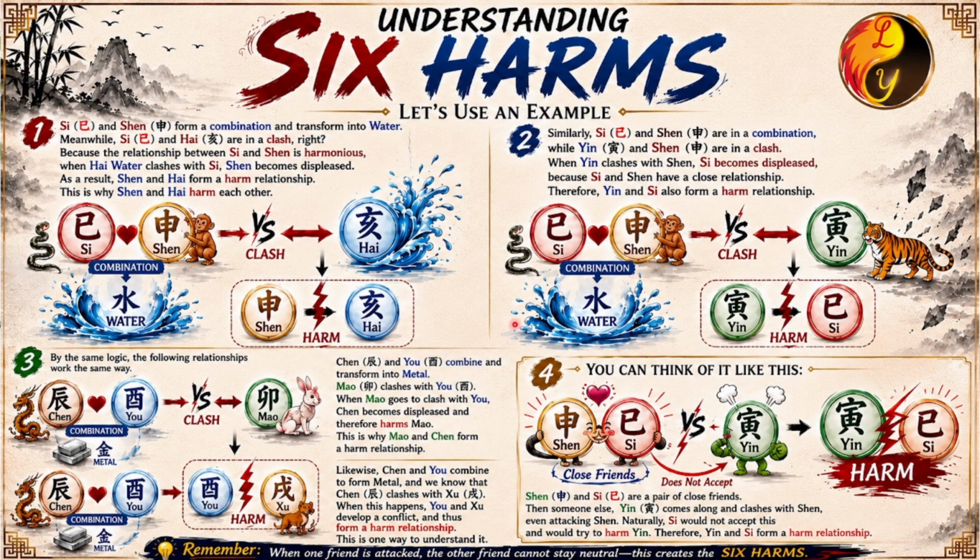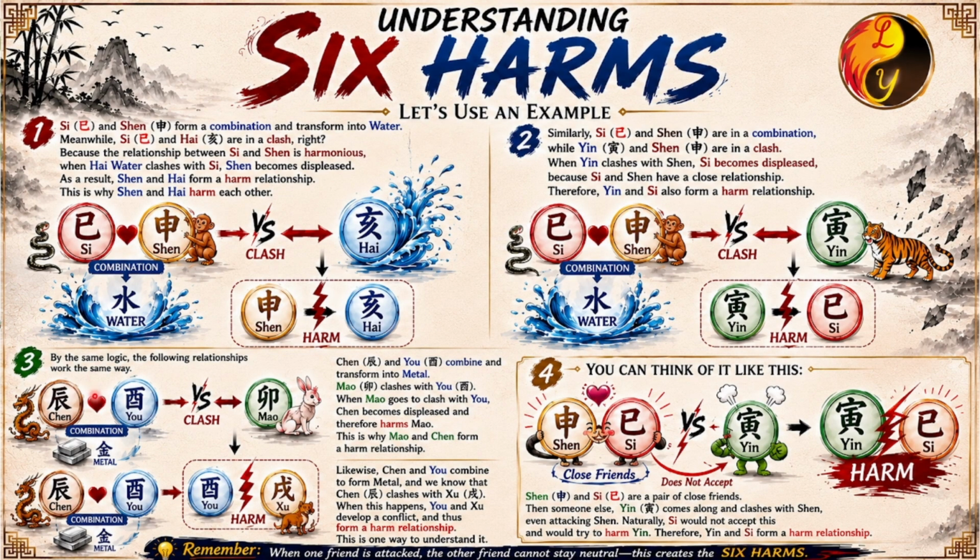Similarly, Si and Shen are in a combination, while Yin and Shen are in a clash. When Yin clashes with Shen, Si becomes displeased because Si and Shen have a close relationship. Therefore, Yin and Si form a harm relationship. By the same logic, the following relationships work the same way.